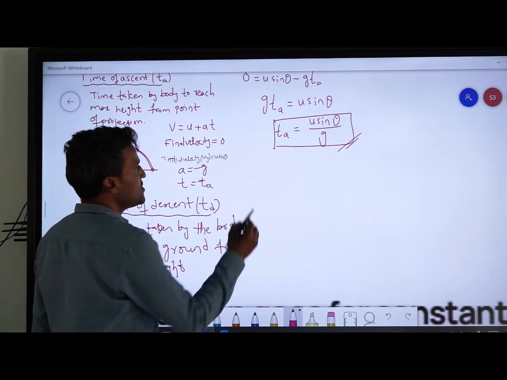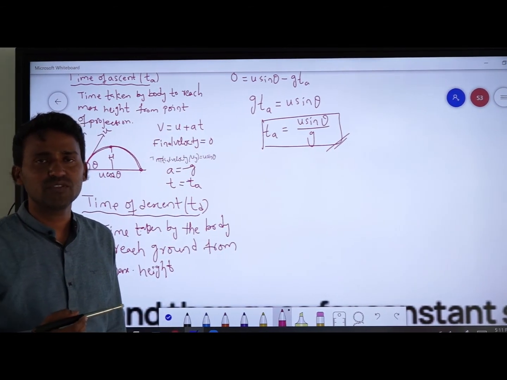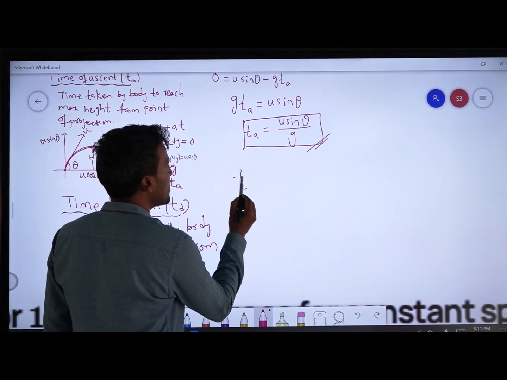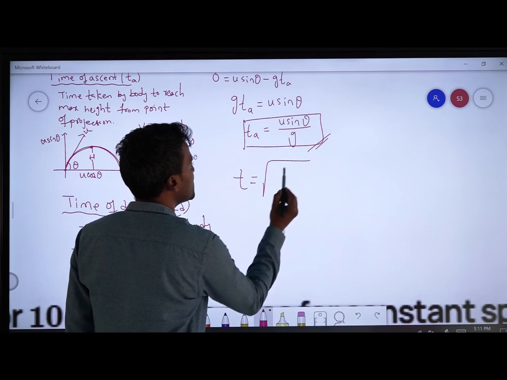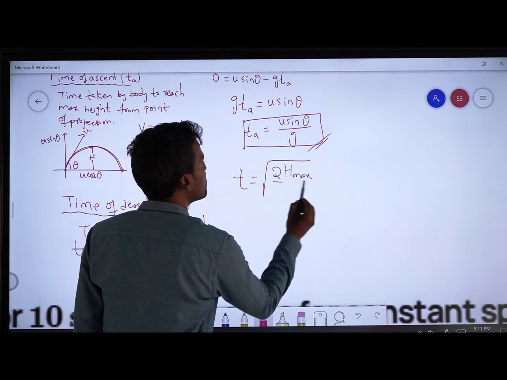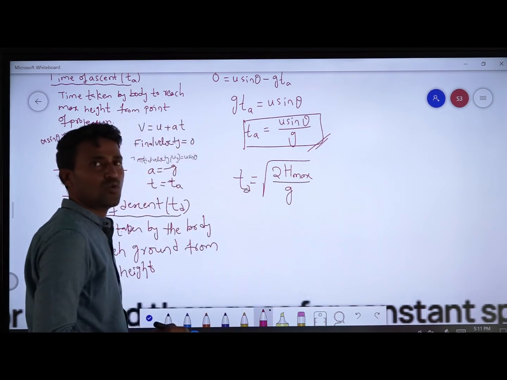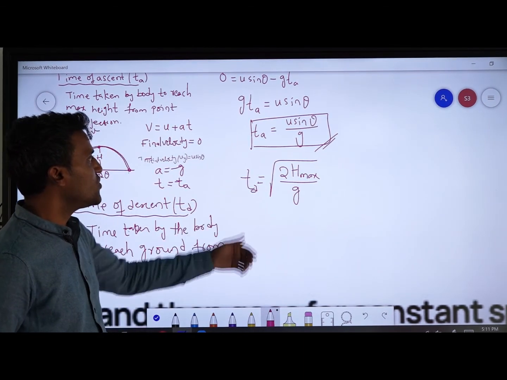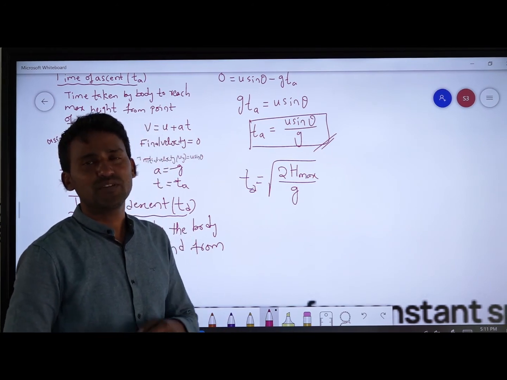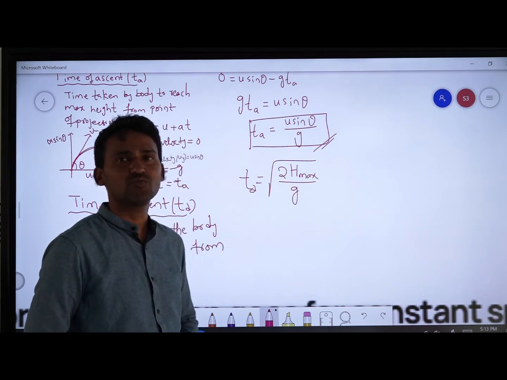Okay, now how can we prove this? We know the time of descent formula: TD is equal to the square root of 2 h maximum divided by g. How do we get this equation? From s is equal to ut plus half at square, we can get this equation: TD is equal to the square root of 2 h maximum by g.